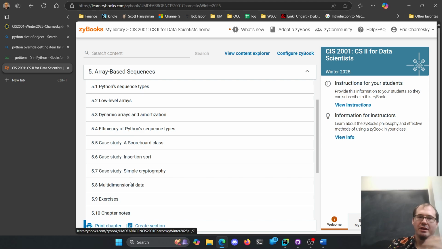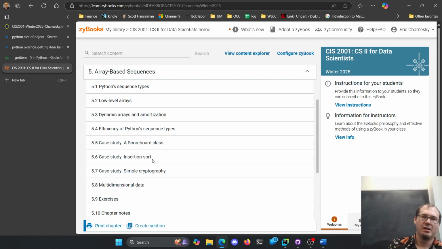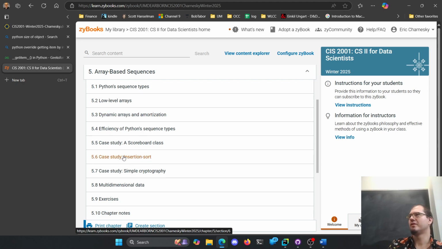Efficiency. Yeah, he goes right into case studies here and exercises. That's really fun. Insertion sort is kind of neat. We'll get to sorts later. I don't think that's super worth looking at right now because we'll spend more time looking at sorts later. It's just a type of sort you can do here.